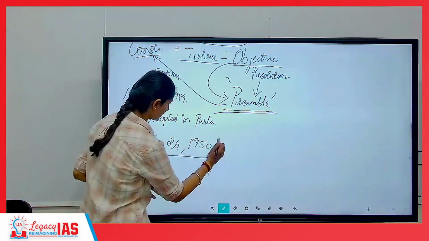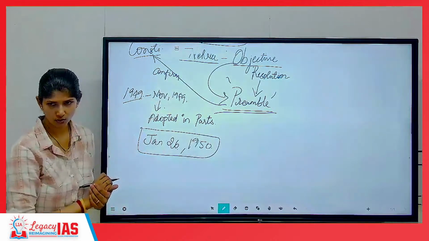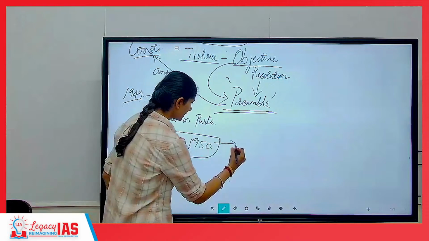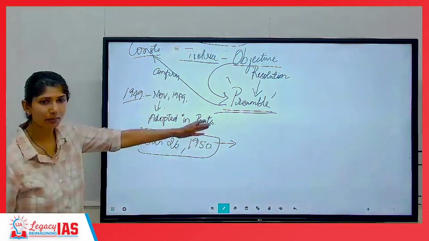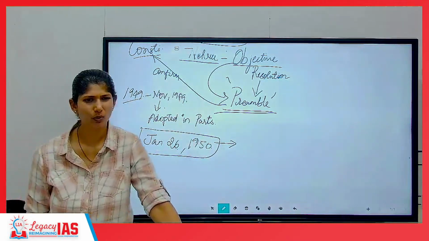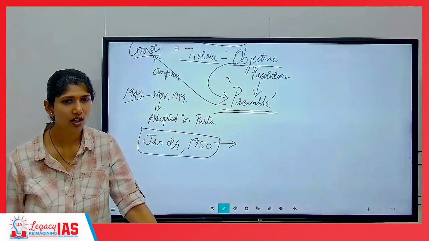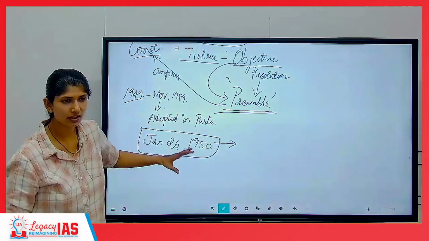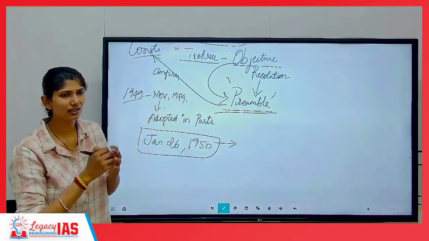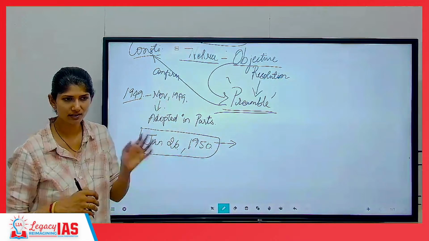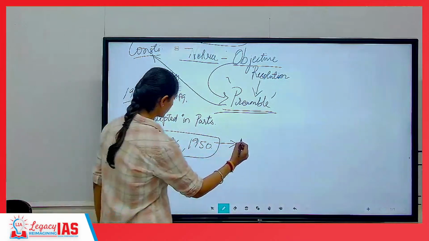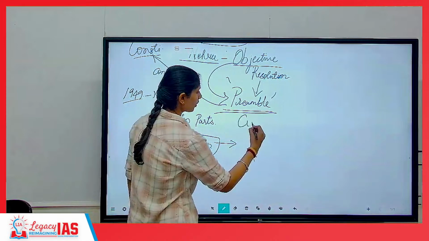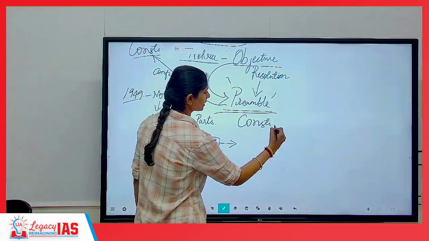So on this particular day, our constitution came into force, meaning from this day onwards, up until, see, we said we had that Lord Mountbatten guy and all those things, no? But now onwards, we enter into the dawn where we are not guided by, that guy is telling this, Lord Mountbatten guy is telling, no. From now onwards, that is from Jan 26th, next day, 27th onwards, Constitution is telling this.